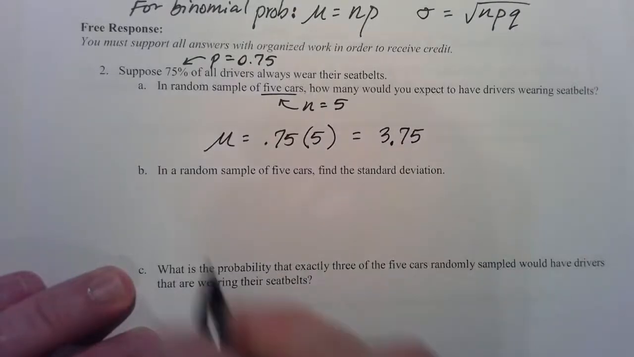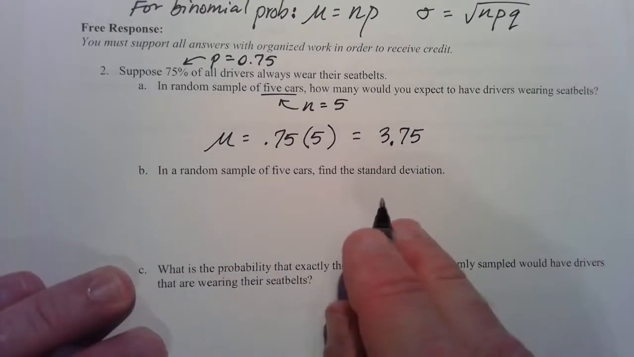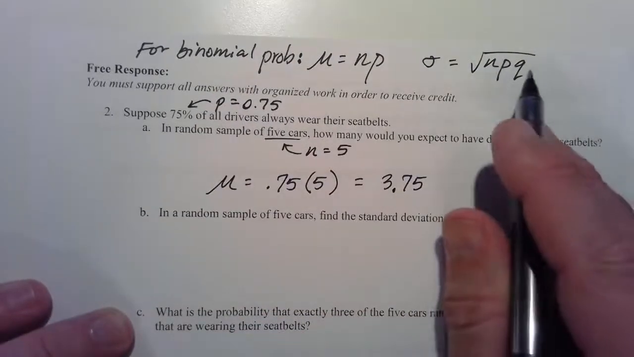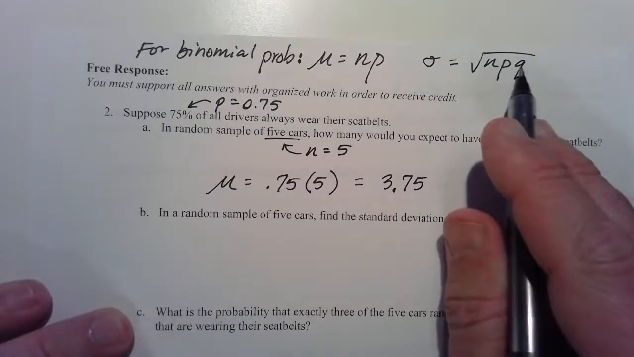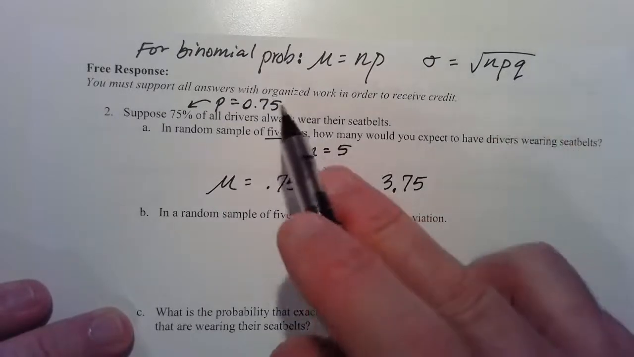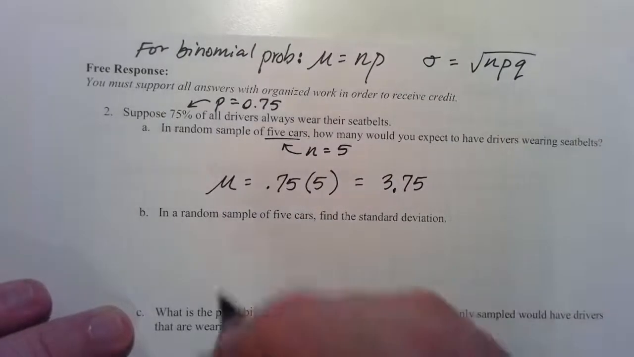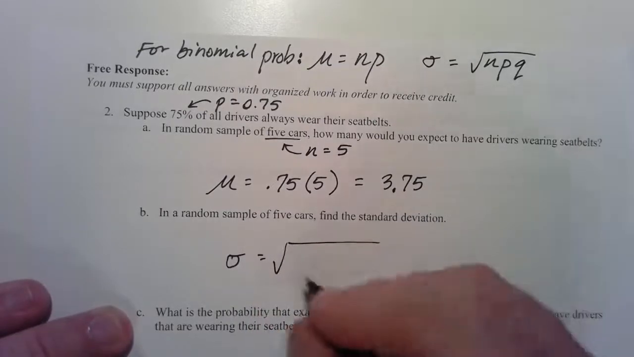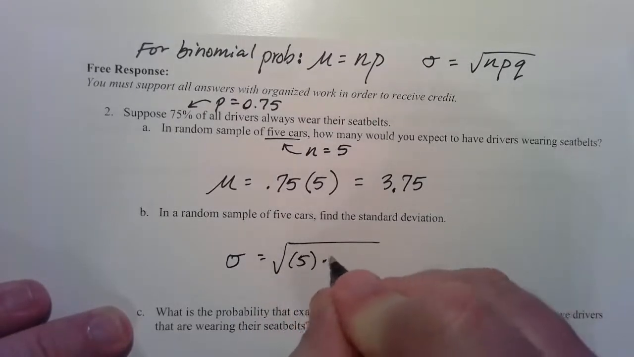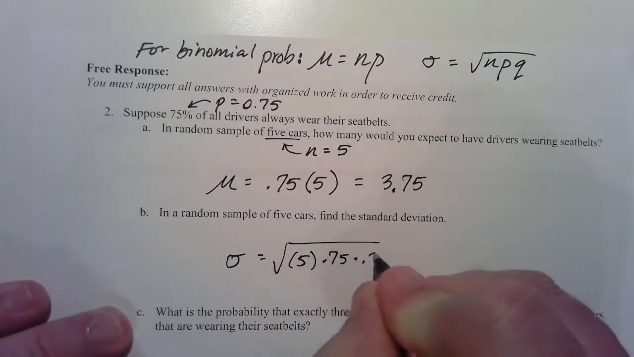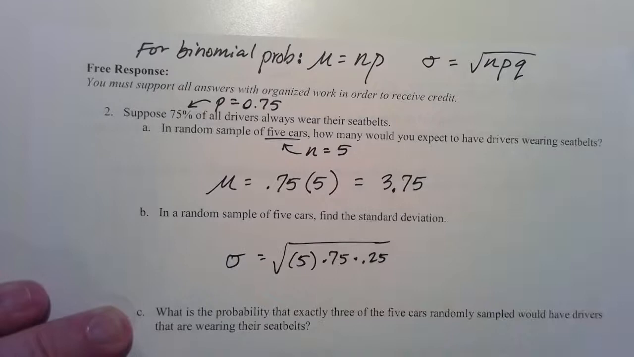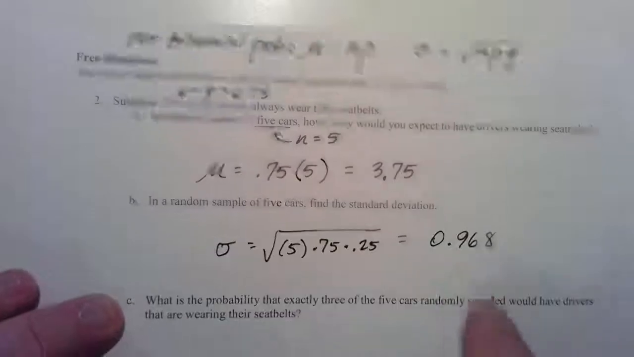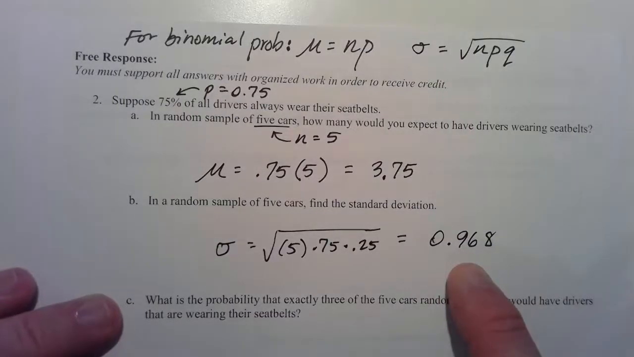That'll be inaccurate. In a random sample of 5 cars, find the standard deviation. Well, we're going to take those two numbers and throw in q. What is q? It is the complement. So if this is 75%, then q is 25%. And we'll just say that equals the square root of the 5 times .75 times .25. The order doesn't matter here, but I am changing it. Okay, and you put that in your calculator. You find that's a little less than 1. Let's put it into 3 significant figures to be precise here.